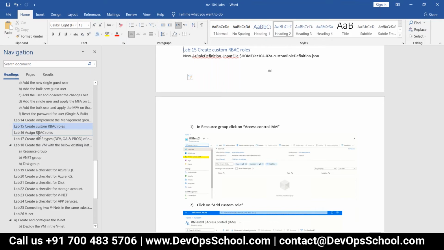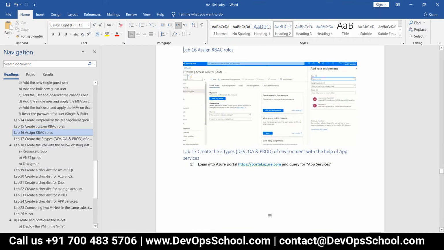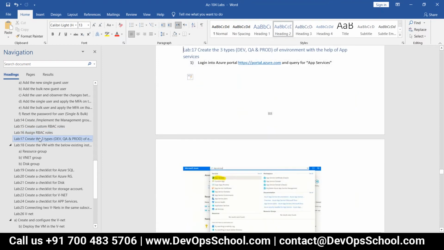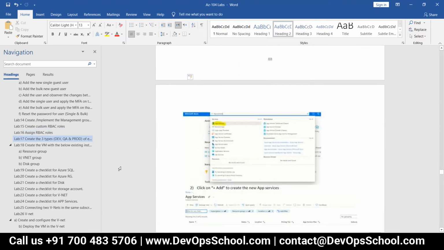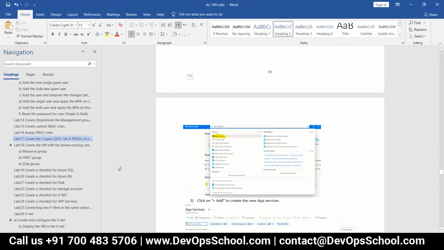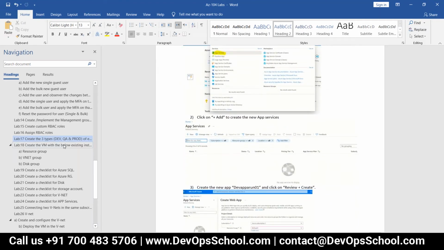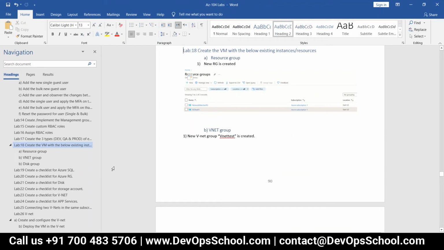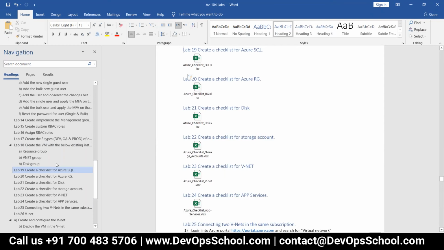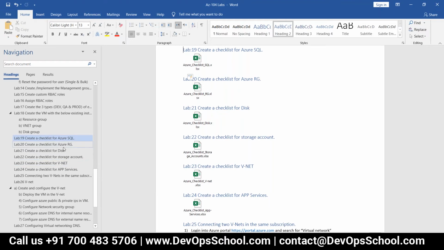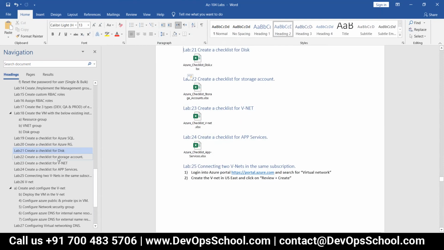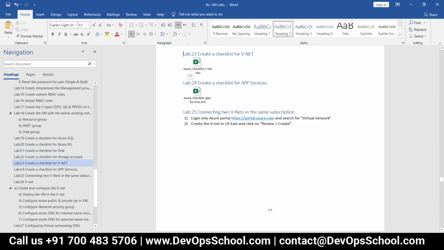No, lab number 17. Click on lab number 17 because this question is very important. They will ask you in the exam. Okay, so how to create the app services, you know, right? Yeah. Okay, now click on lab number 18. Now click on 19. Okay, great. You have already attached all the Excel sheet. Good job. Create Azure RGN. Okay, fine. Click on lab number 25.